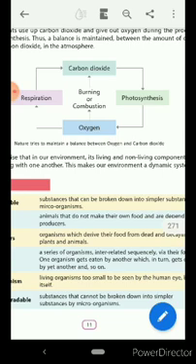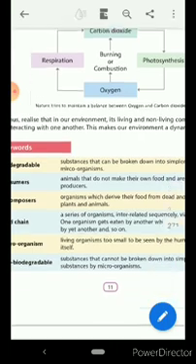Oxygen used by living organisms, either plants or animals, in respiration process, and in respiration process carbon dioxide is given out.